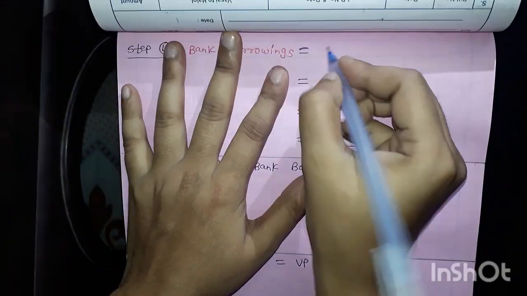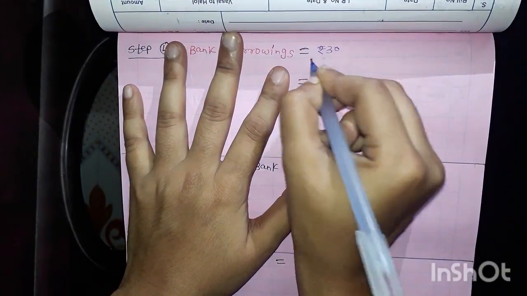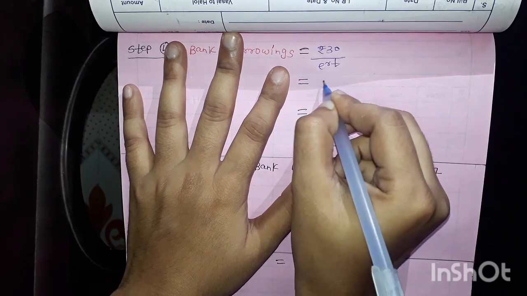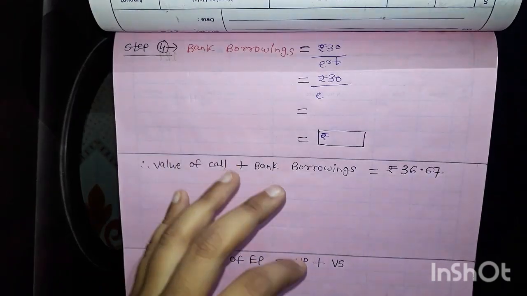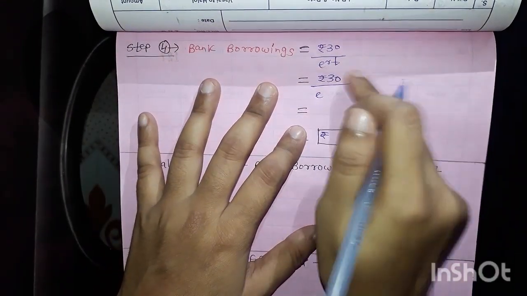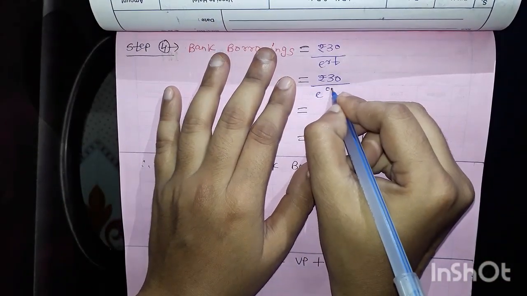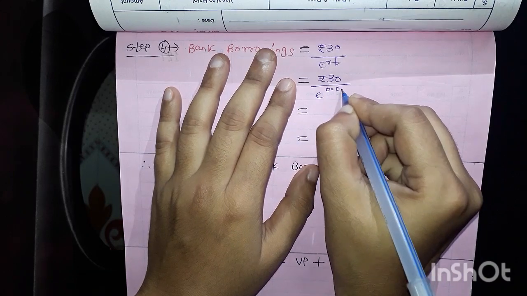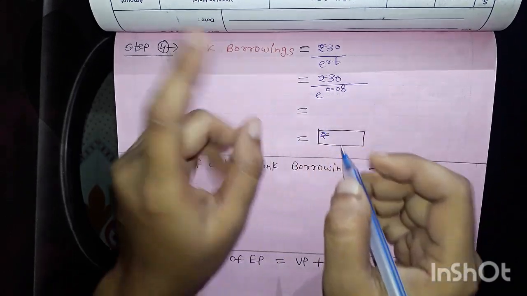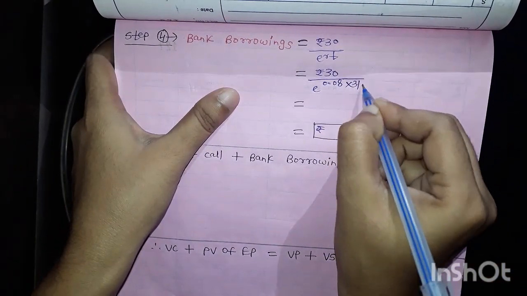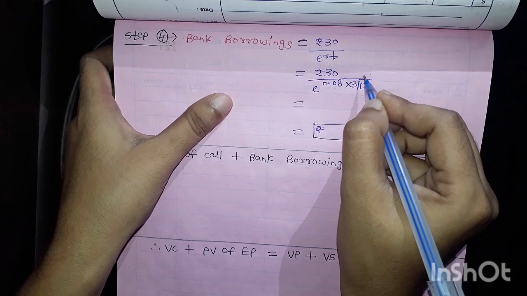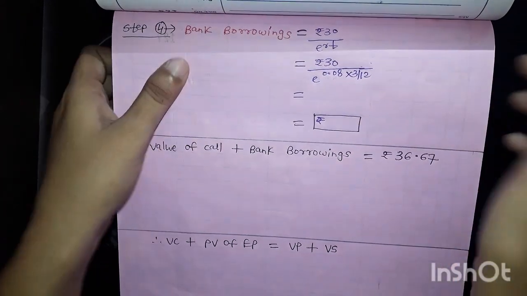Now next, bank borrowing. That 30 I will divide by e to the power RT, that is along with interest. Here we are calculating the present value, this is the value after 3 months. The rate R is 8%, so 0.08 multiplied by 3 by 12, the time period is the same, 3 months.